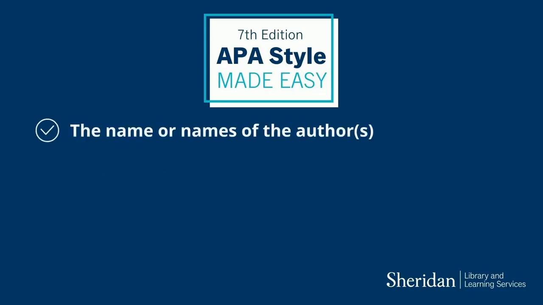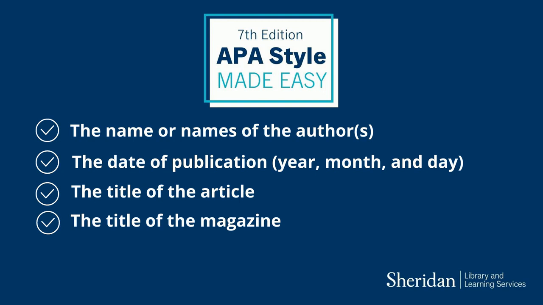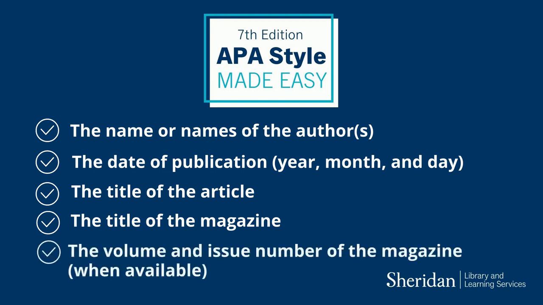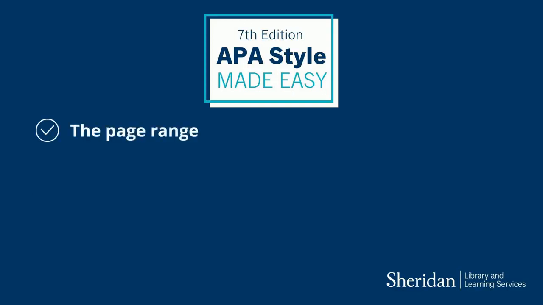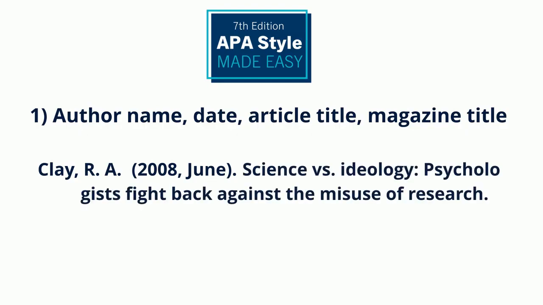We'll need the name or names of the authors, the date of publication, the title of the article, the title of the magazine, the volume and issue number of the magazine that the article appeared in when this is available, the page range, and the DOI or URL. The process is pretty much the same as what we did for the newspaper article, with a few differences. We'll write out the author's name, the year, month, and day inside of round brackets, the title of the article, and the name of the magazine in italicized letters.